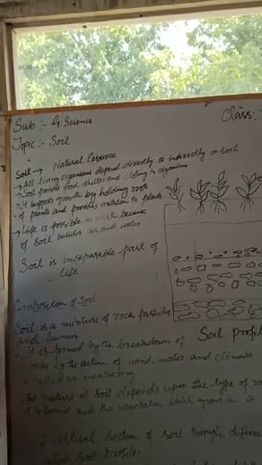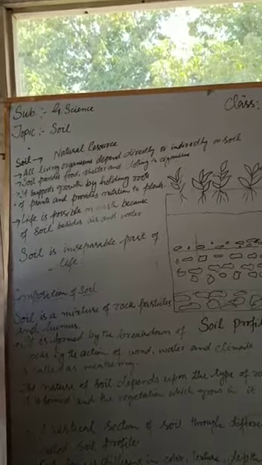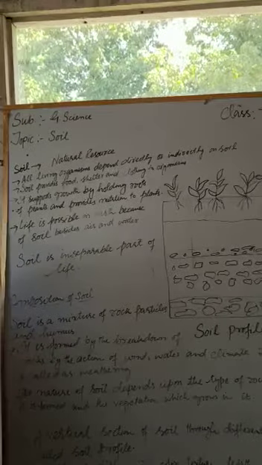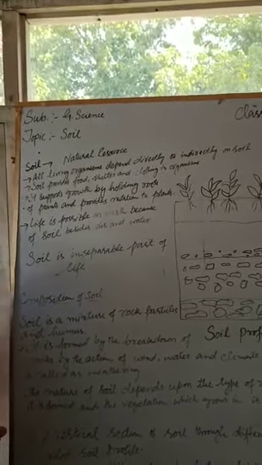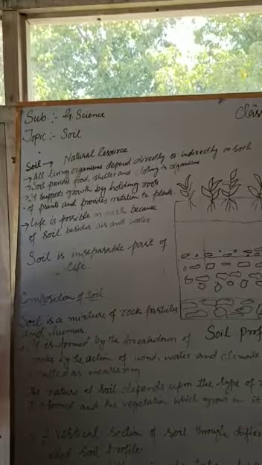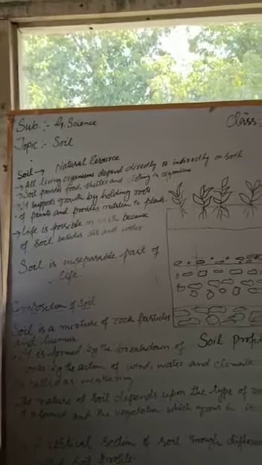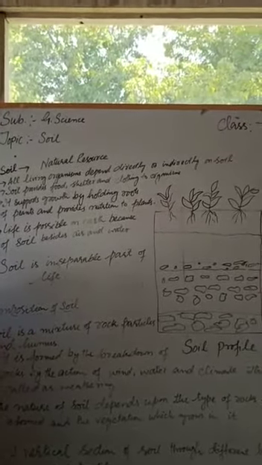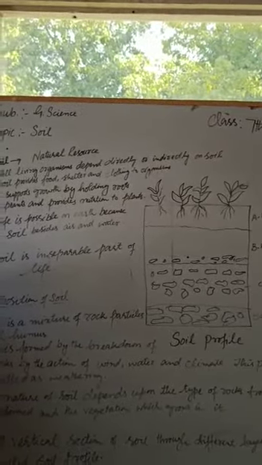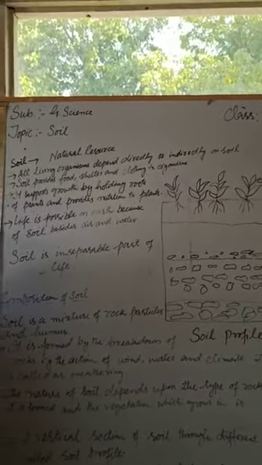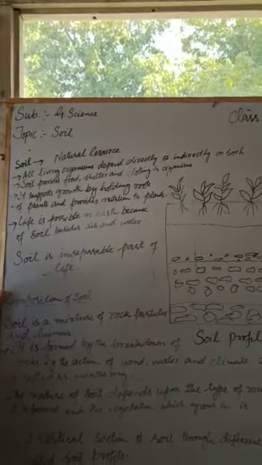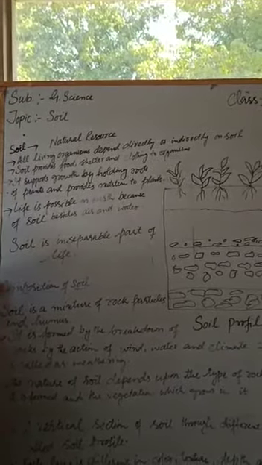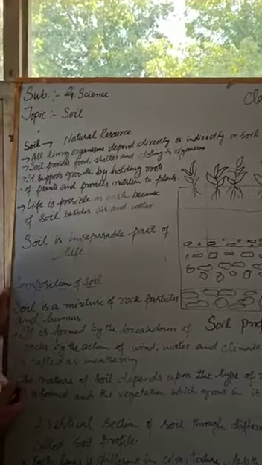Not only to humans, but this soil provides habitat to plants by holding their roots and by providing nutrition to the plants. As we learned in our previous chapter, plants are the only living organisms which can make their own food, but without this soil, plants can't make their food, because this soil provides support to the plants and provides nutrients and water, which is essential for photosynthesis, or for making food.